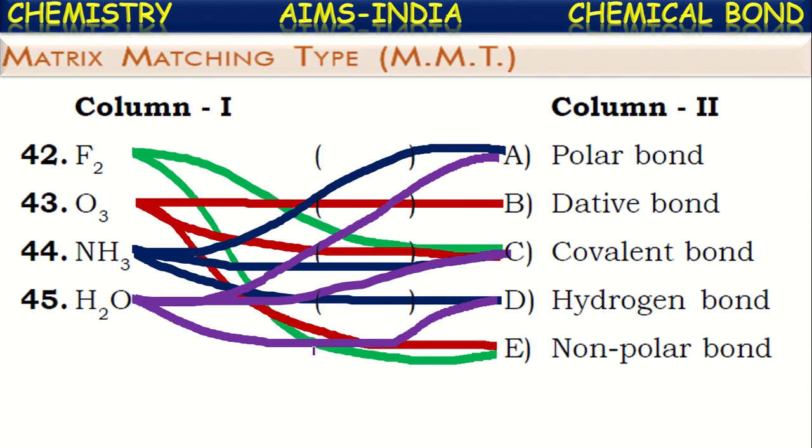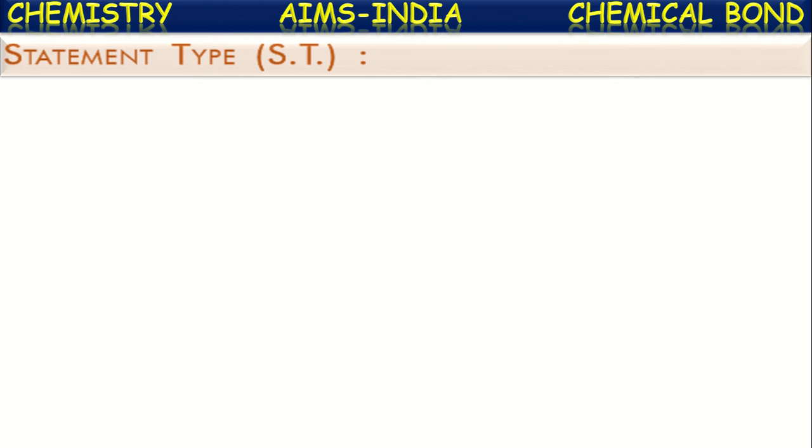Observe once. So these are called matrix matching type questions. Each one from column 1 may be matched with more than one from column 2. One or more than one may be matched. So we have to observe carefully. We have to match all the correct options. Right? Next, statement type questions.